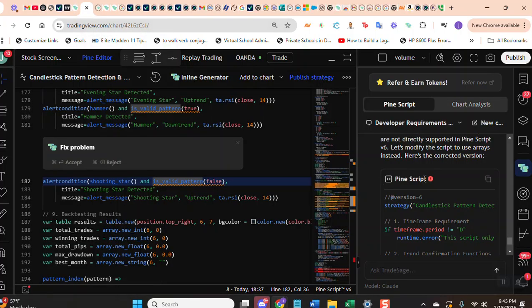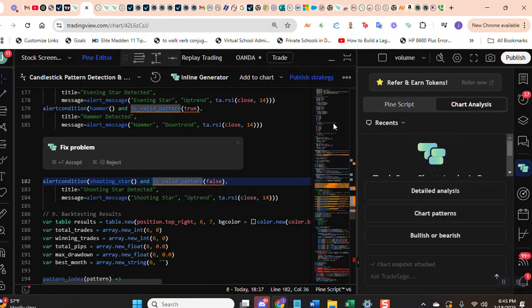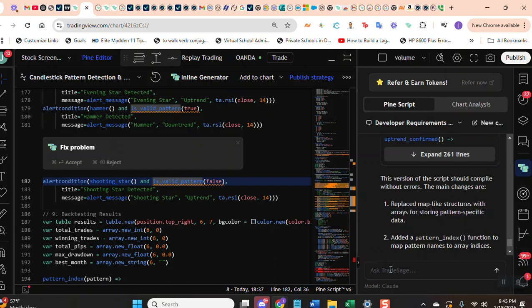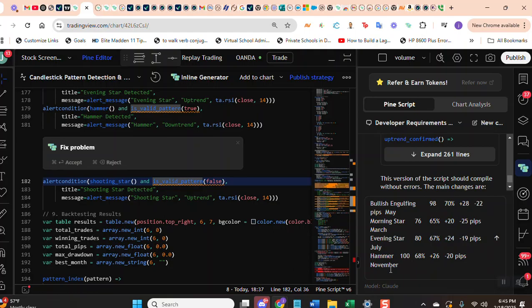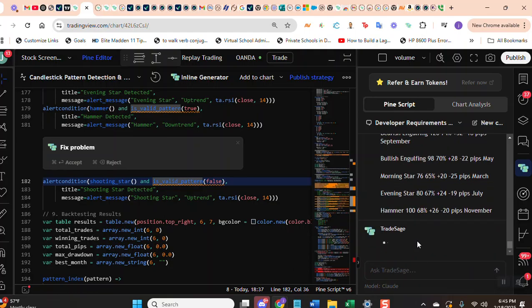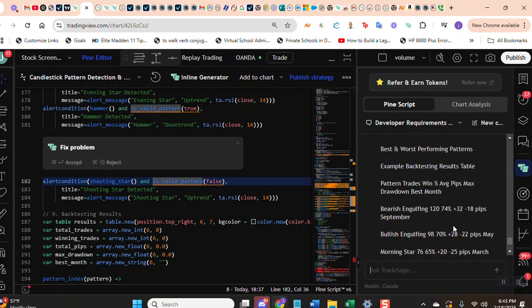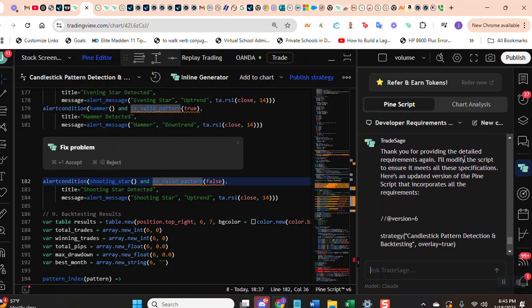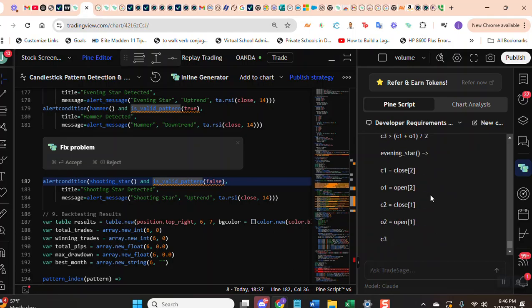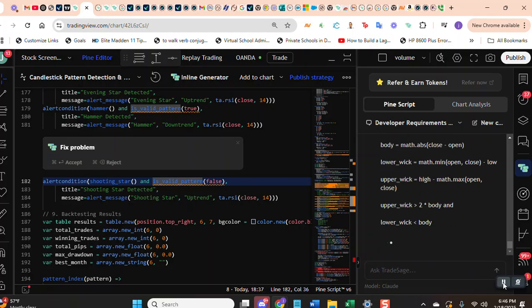Then I'm going to head over to my Trade Sage, my Pine script, and I'm just going to paste it in again. Then I hit enter, and it's going to tell me thank you for the detailed instructions. Oh, okay, there it is. Let's see. Thank you for providing the detailed requirements. I'll modify the script to ensure it meets specifications. All right. It's actually still writing, so I'm going to pause it.